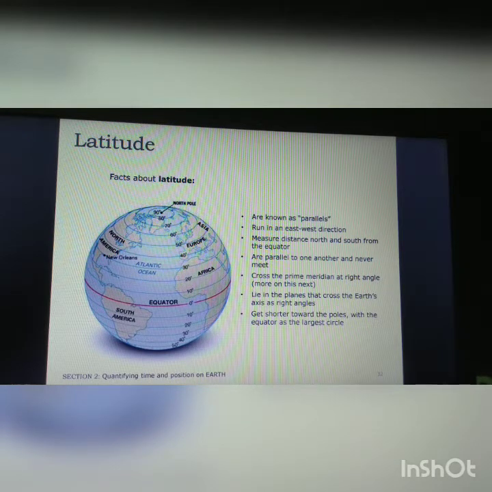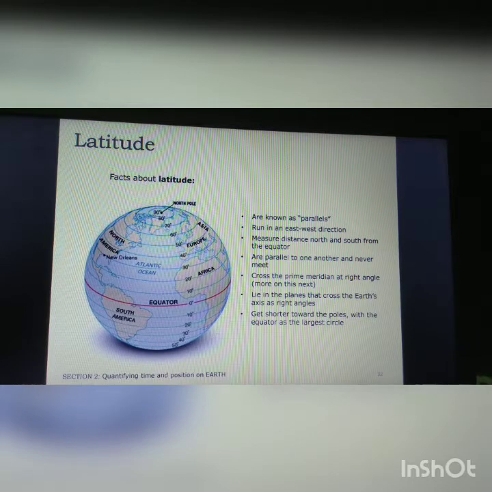Measure distance north and south from the equator. That means when we say 10 degrees north, 10 degrees south. Although the line runs from east to west, when we measure, we say north degree and south degree. It means 10 degrees north and 10 degrees south. This way we represent a latitudinal line.